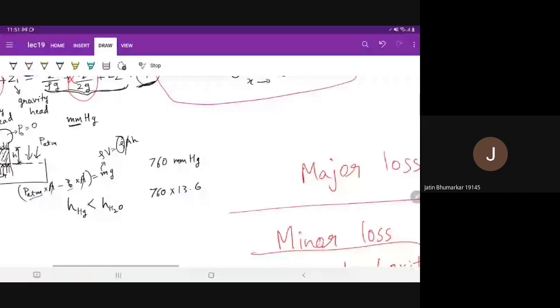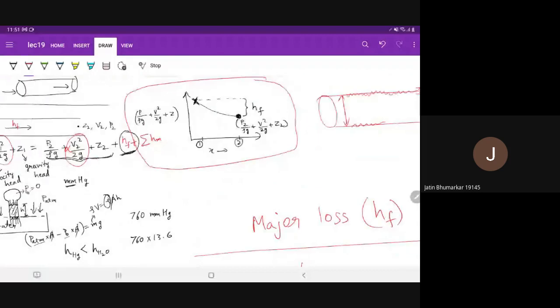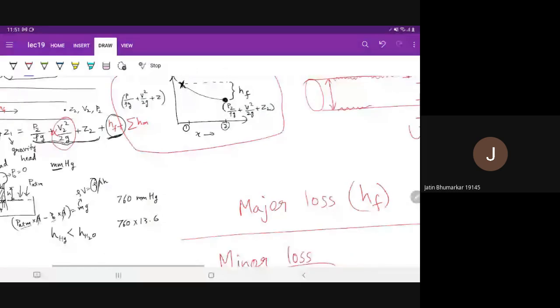And sir, if throughout the pipe there are no such points for minor losses such as pipe fittings, bends, etc., then can we only consider the major losses caused by the friction? Yes. And even if there are bends and fittings, expansion, contraction, even then, if someone asks for approximate losses, then you can have just the major losses, because HM will be much smaller than HF. That's why they are known as minor losses.